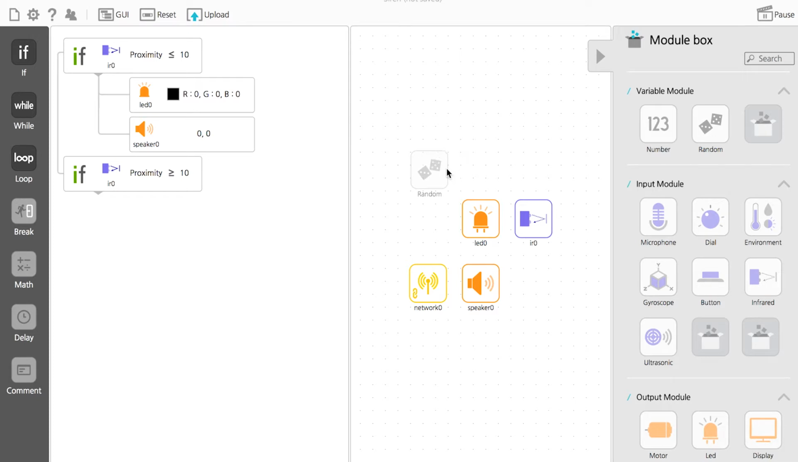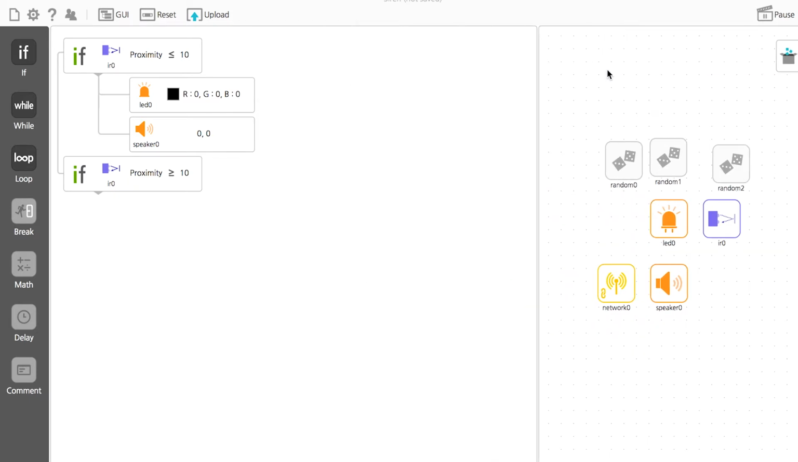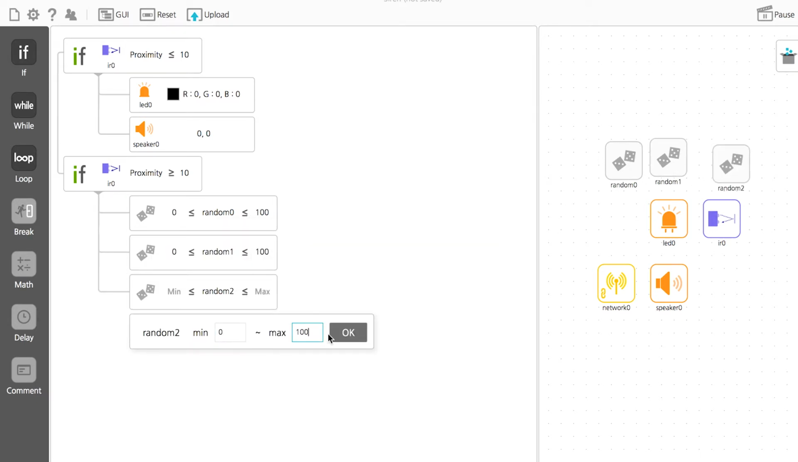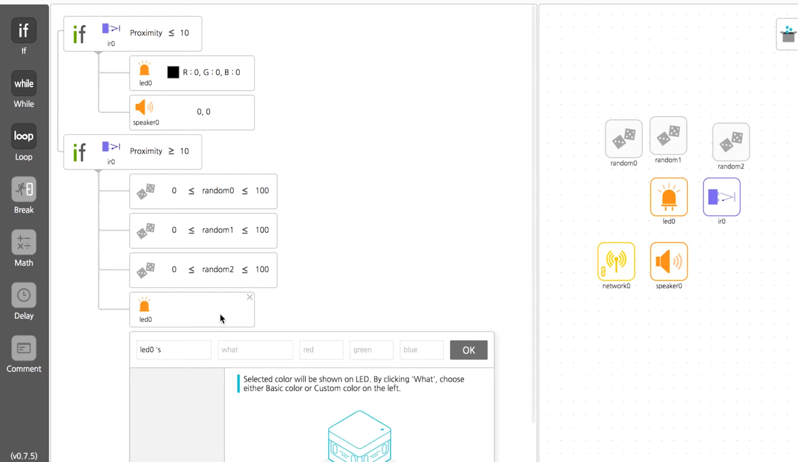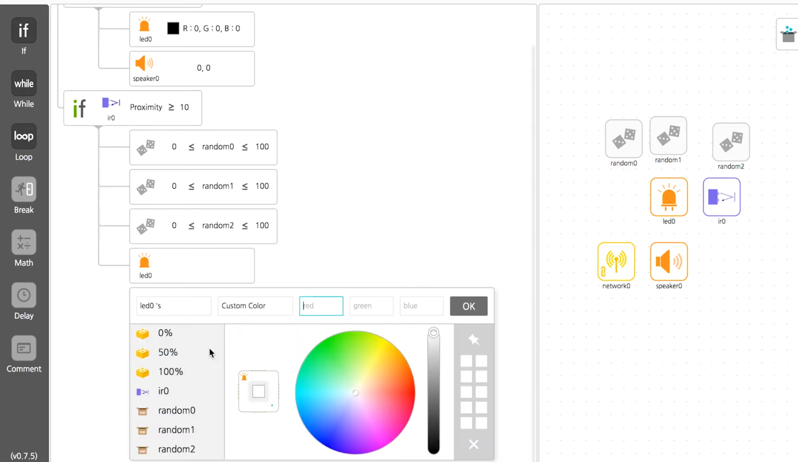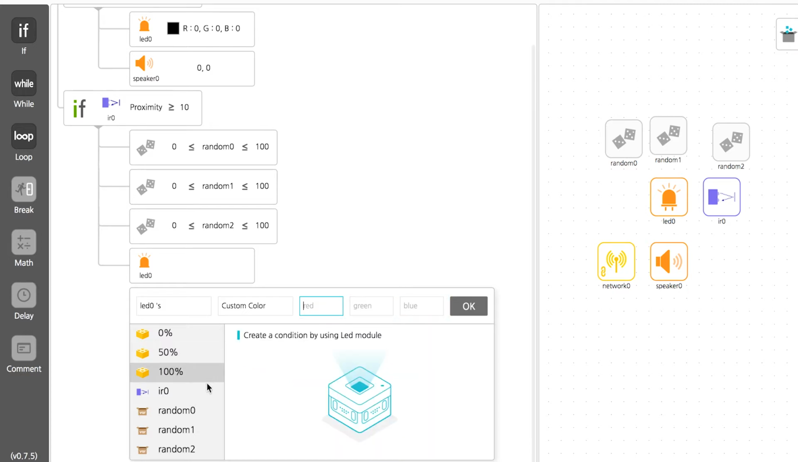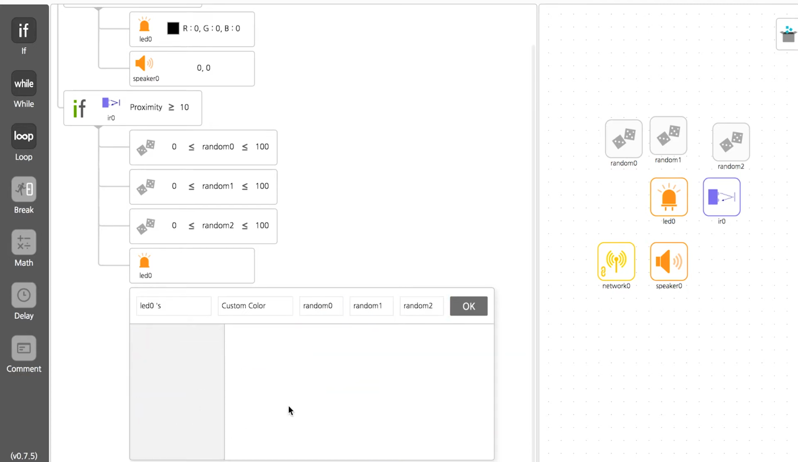Drag 3 random modules from the module box to the module map. Place the random modules under the if code and set between 0 and 100 for the random range. Then, drag an LED module under it and select Random 0, Random 1, and Random 2 for R, G, and B respectively in custom color.